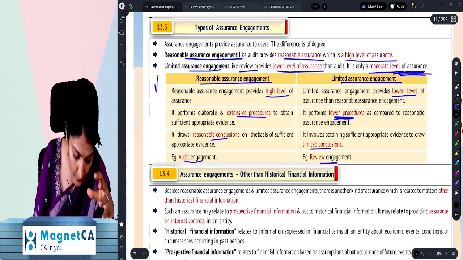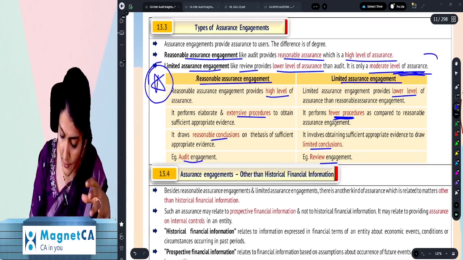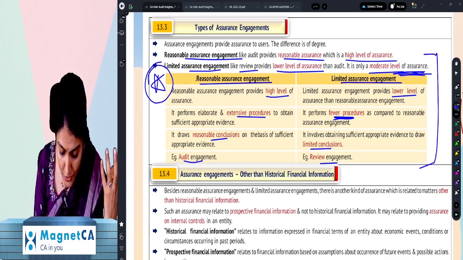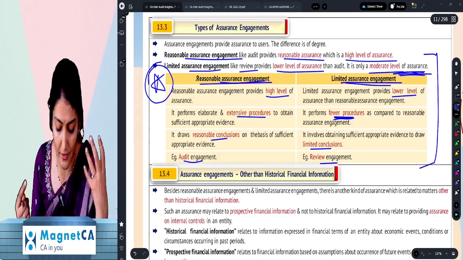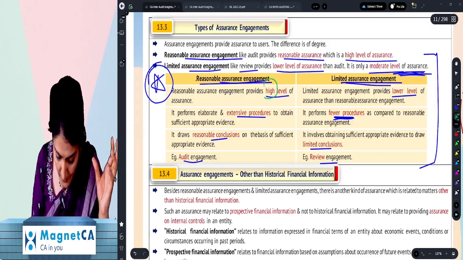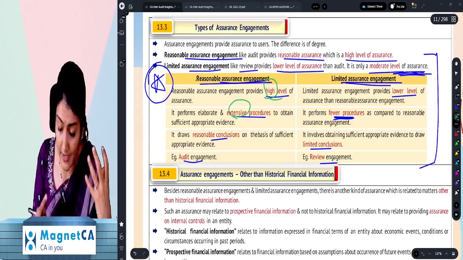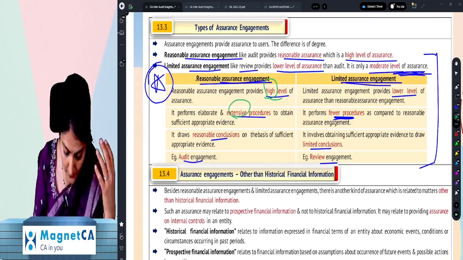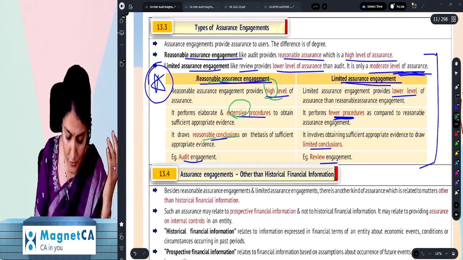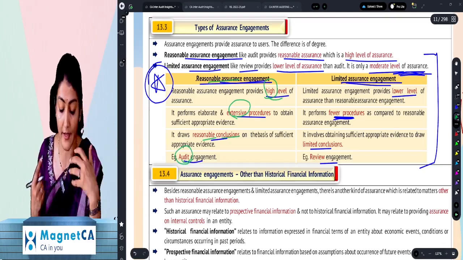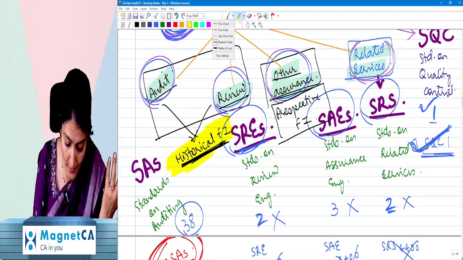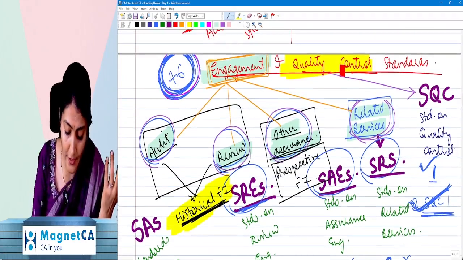Right? So that is one important question which we could see in your exams: distinguish between, a 3-mark question, reasonable assurance engagement versus limited assurance engagement. So what you have to remember, reasonable assurance is high level. So for high level, you will have to do more extensive procedures. Obviously, it's reasonable assurance, so you will reach a reasonable conclusion. And what is the example? Audit engagement. Right. Then apart from audit or review, there could be other assurance engagements also.